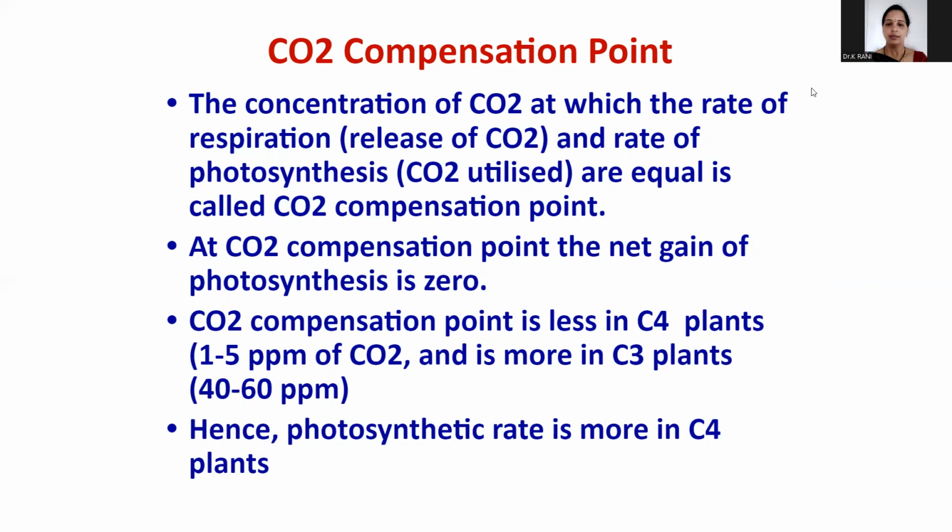The CO2 compensation point is less in C4 plants, about 1 to 5 ppm of carbon dioxide, and it is more in C3 plants, about 40 to 60 ppm. Hence the photosynthetic rate is more in C4 plants. How is the photosynthetic rate more in C4 plants? Because the CO2 compensation point is less in C4 plants. So the photosynthetic rate is also more in the C4 plants.